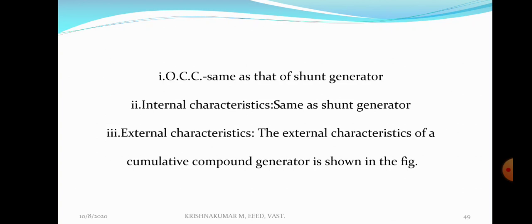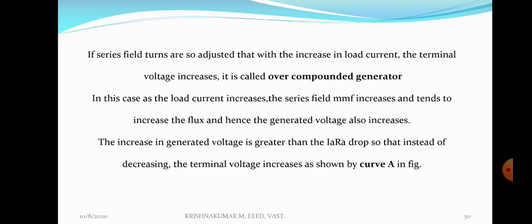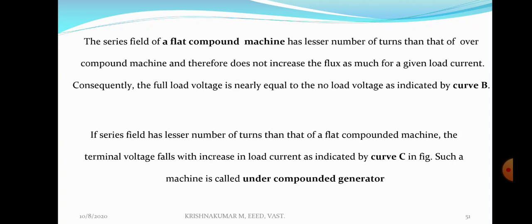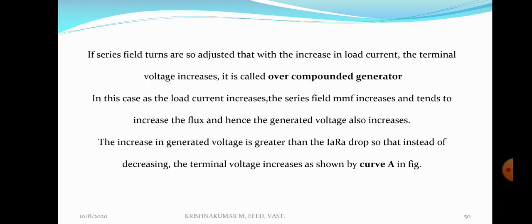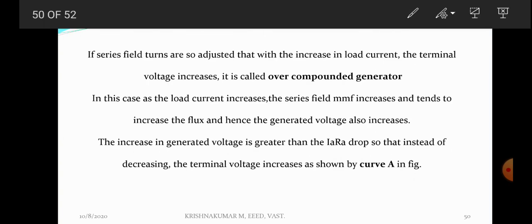External characteristics of a compound generator: please listen. External characteristics of a cumulative compound generator are as shown in the figure that we discussed, like over compound generator, flat compound generator, and under compound generator. These discussions are in the last two slides. Internal and OCC characteristics of a compound generator are the same as those of a shunt generator, but external characteristics are different.